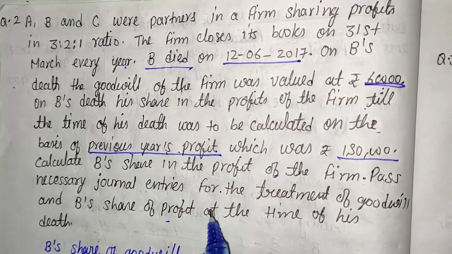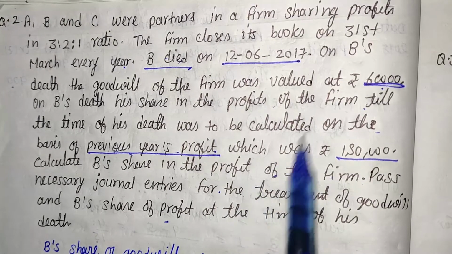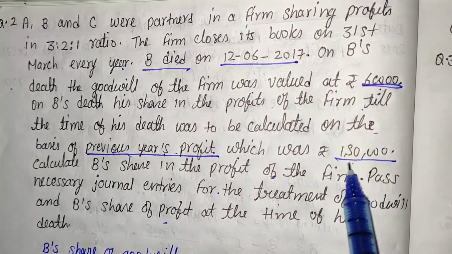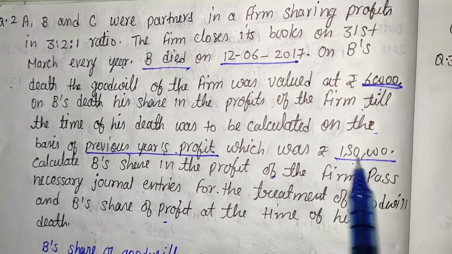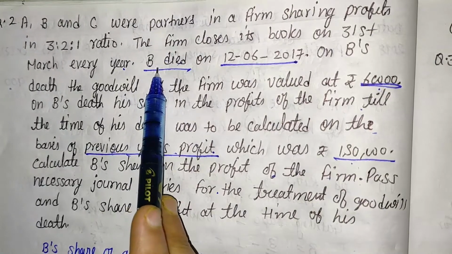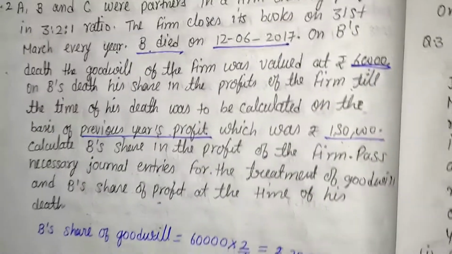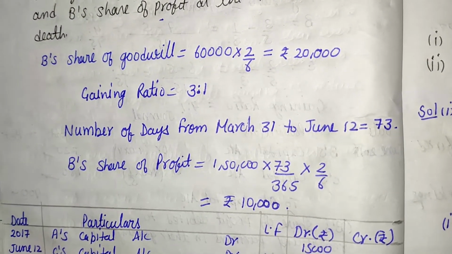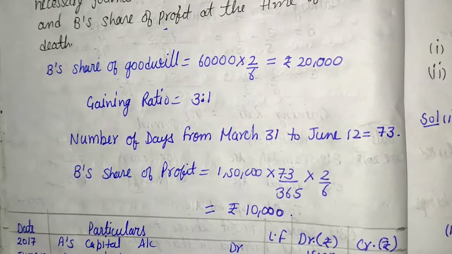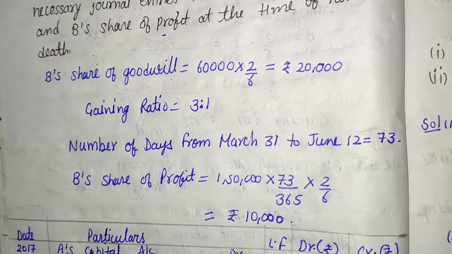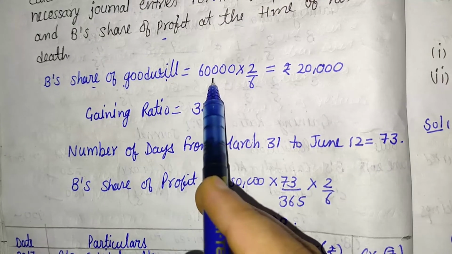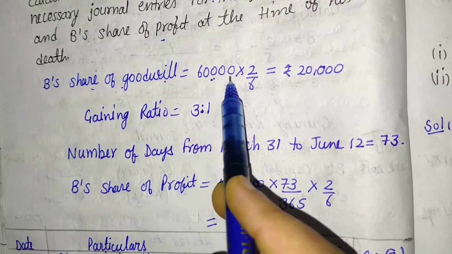It means here two important things are given: goodwill of the firm and profit of the dead partner. And who is the dead partner? That is B. So first of all, we will have to calculate goodwill. Remember students, that is an important concept: on goodwill, date is not applied. So here B's share of goodwill, total goodwill of the firm given in the question is 60,000.